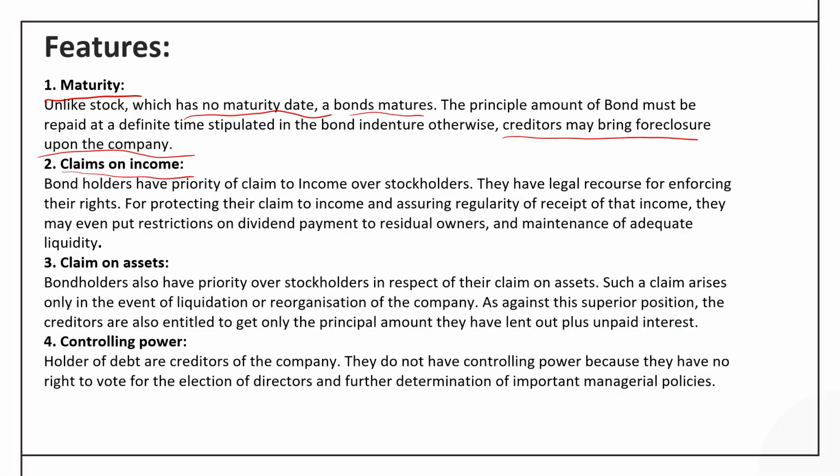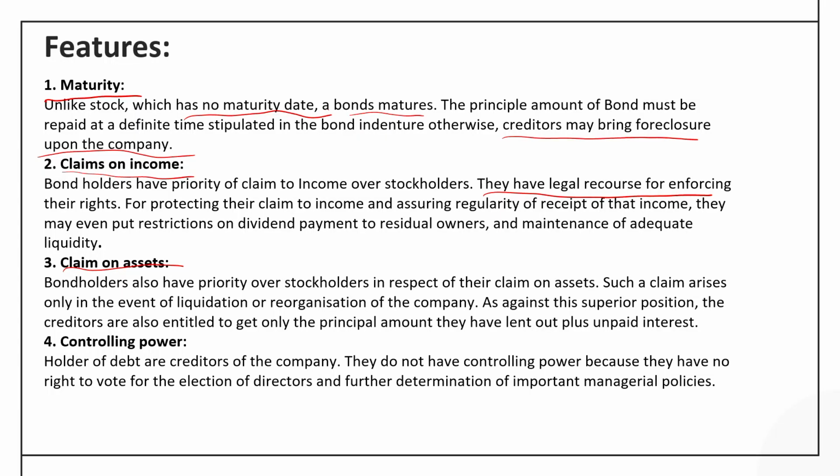The second feature that can be used to discuss the characteristics of debenture is a claim on income. The bondholders have the first priority for the claim to income over the stockholders. That means before shareholders are paid dividend, the interest has to be paid to the debenture holder, and they have the legal recourse for enforcing their right.